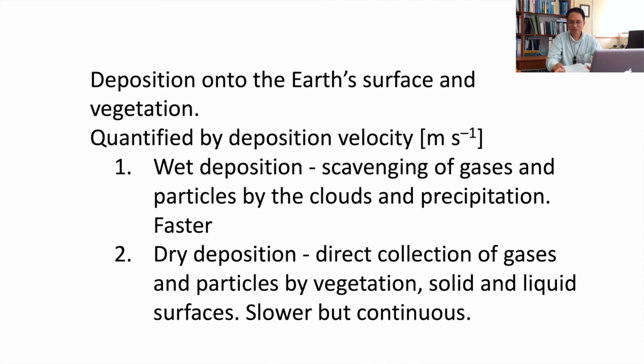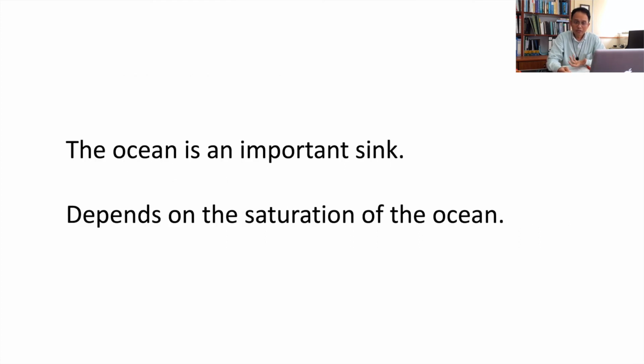Now for the dry deposition process, it's a direct collection of gases and particles by vegetation, solid and liquid surfaces. This deposition is slower than the wet deposition, but it's more continuous, or happens consistently throughout the atmosphere, spatial and temporal scales. One very important sink of gas is the ocean, because of the massive scale of the ocean, but how well the ocean accepts or absorbs these gases depends on the saturation level of the ocean.